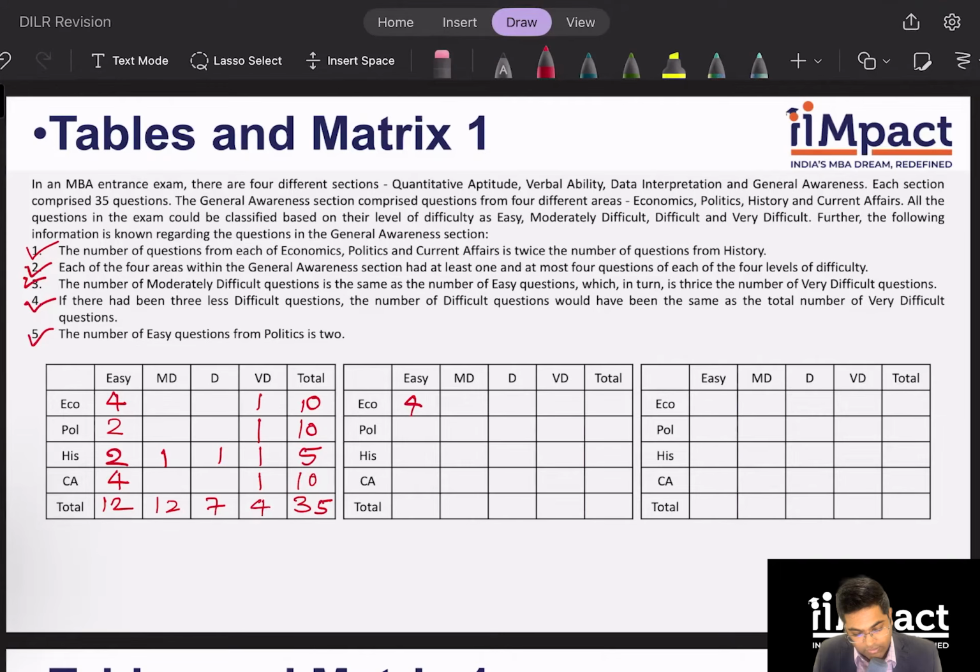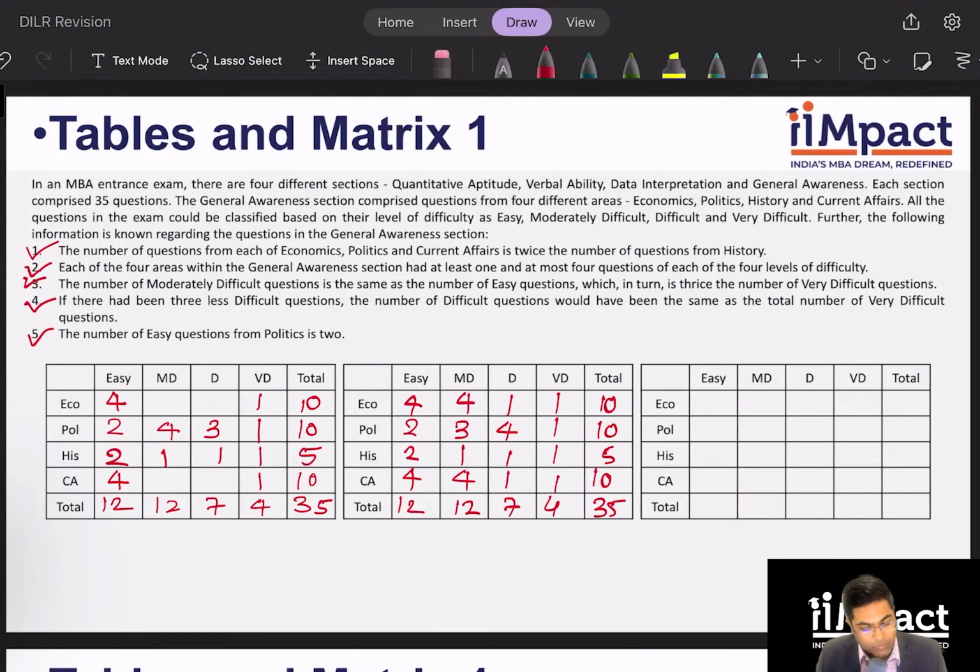So let's make 2 cases out of this very quickly. I'll just copy the data over here and we will be able to make another case fairly quickly. Let's take 4 here and 3 here, and 3 here and 4 here. All right, case number 2. If there is 4 and 1 in difficult, this has to be 1 and 1. And this becomes 4 and this becomes 4, and your table is complete.